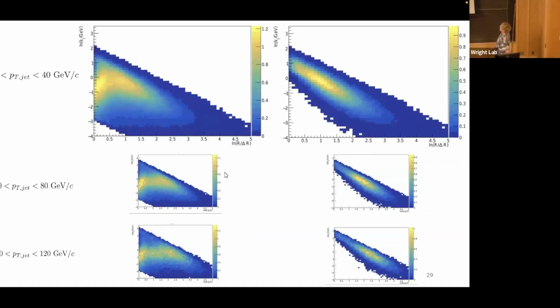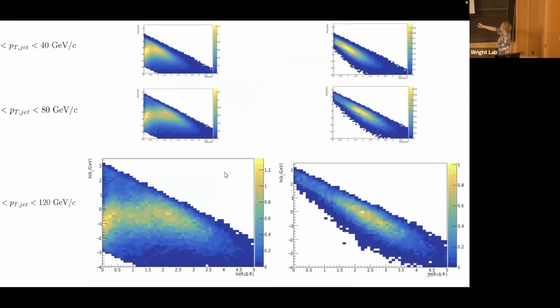These are just some different jet momentum slices. So we see at low momentum, the perturbative QCD region is down here at high angles. This is 1/r on the x-axis. And then at higher momentum, we see that region move off to the right. At higher momentum, that region happens at small angles.